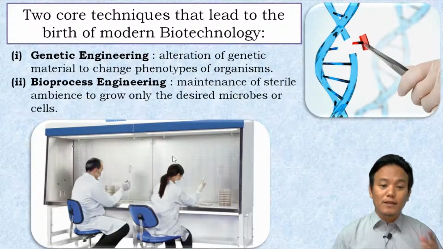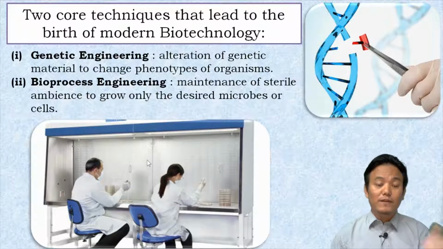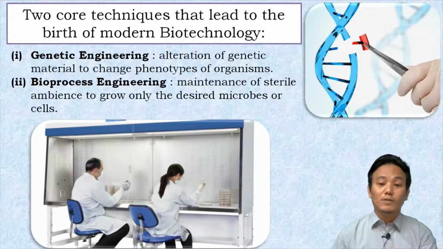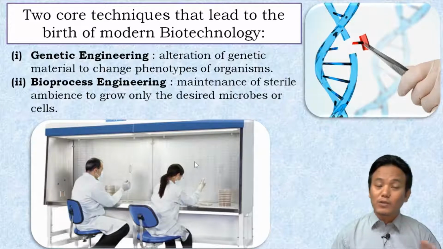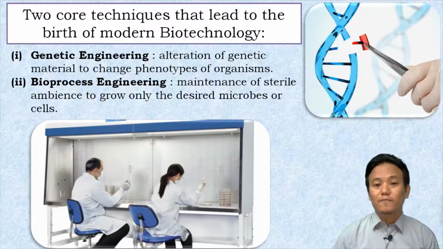When this process was adapted into the biological field, it made it possible for biotechnologists, the people who are working with microbes, to grow only those microbes, and no other contaminants like other bacteria and fungi will grow on their petri dish, right?